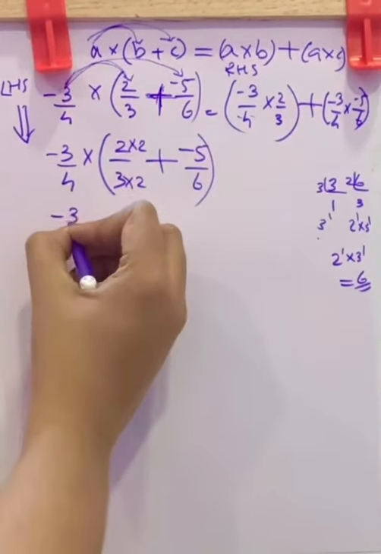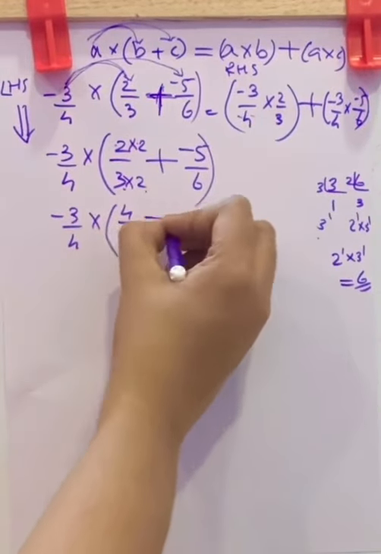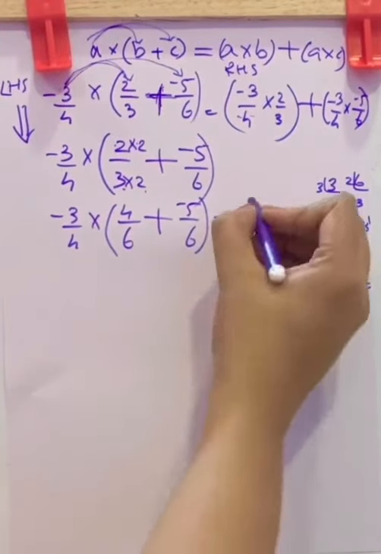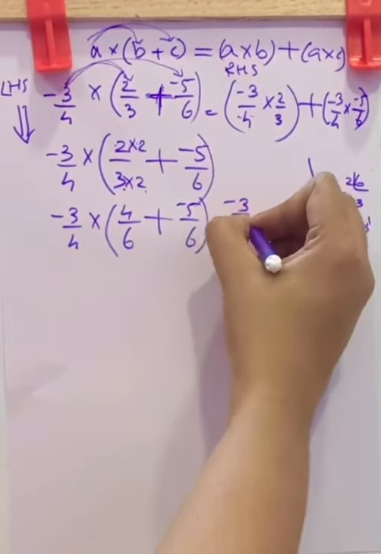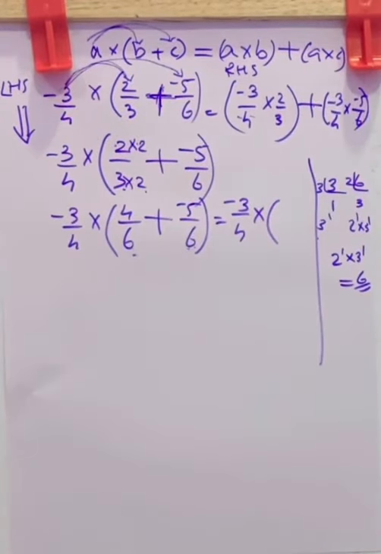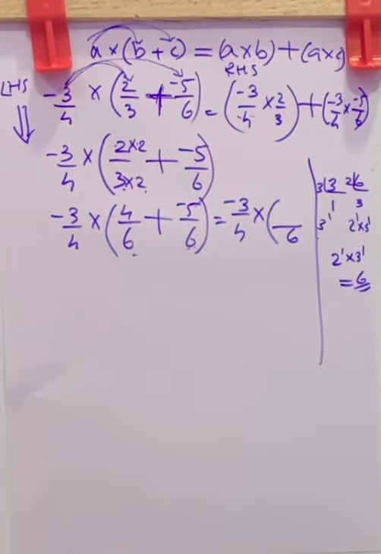That is negative 3 by 4 into 2 2s are 4 by 3 2s are 6 plus negative 5 by 6, which is equal to negative 3 by 4 into, here the denominators are same, so you can directly add the numerators and write down the common denominator. That is 4 plus minus 5 in the numerator.